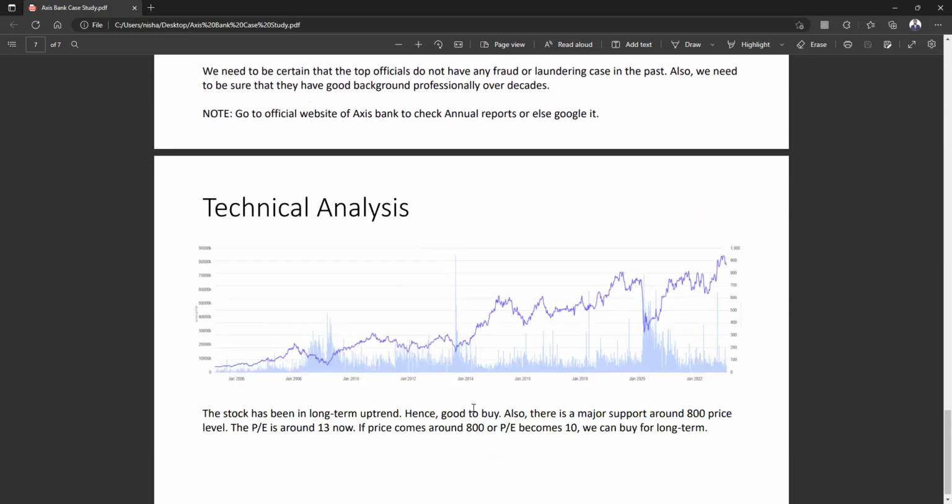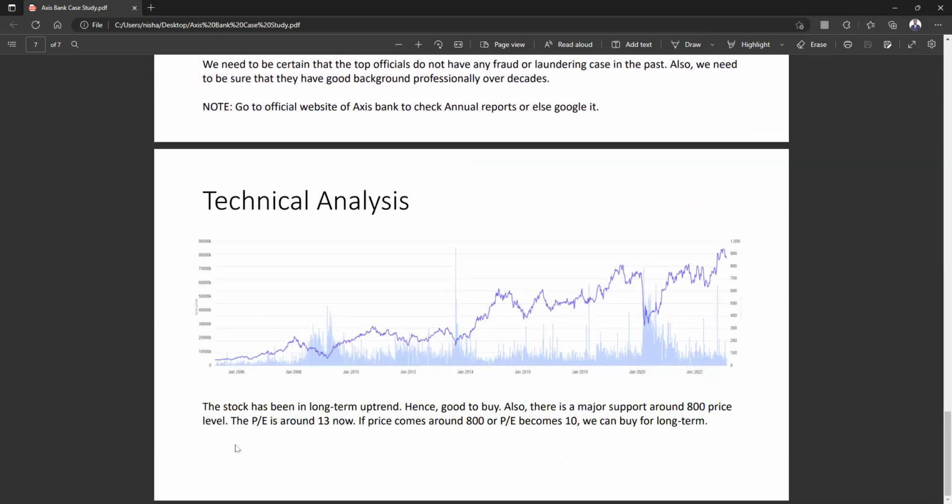So let's jump to technical analysis now. The stock has been in long-term uptrend. As you can see here, the stock has been going up and up and up consistently over the years. So this is data from around 2005. So you can see continuously the stock is going up and up and up. Hence, good to buy, definitely.